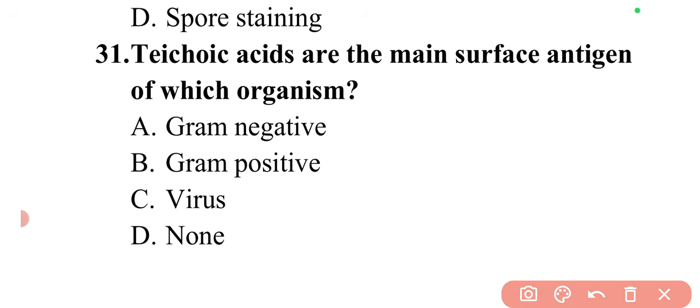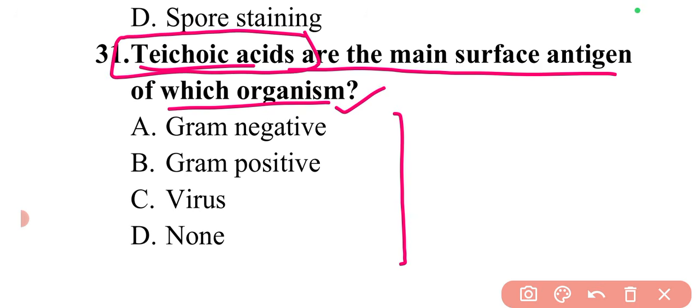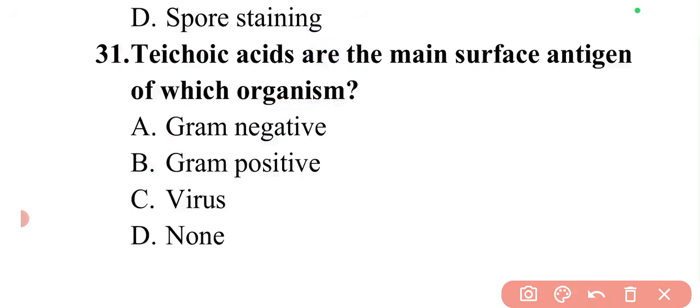Next question is, teichoic acids are the main surface antigen of which organism? So this question is very important. This question has been asked in different exams. So teichoic acids are basically present in gram-positive bacteria. So this can be a point of difference, like in gram-positive bacteria teichoic acids are present, and in gram-negative bacteria teichoic acids are absent. So these are basically the surface antigens of gram-positive bacteria. So option B is correct.